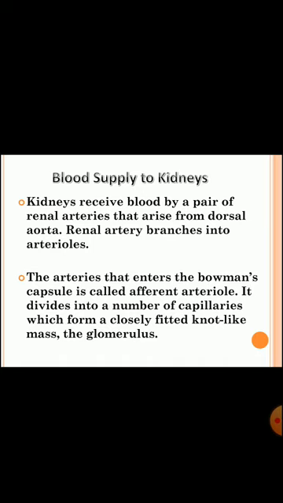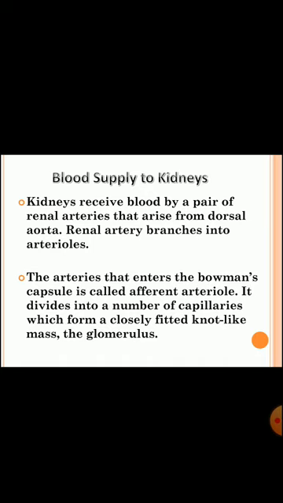The capillaries of the glomerulus at the end rejoin into an efferent arteriole. It is narrower than the afferent renal arteriole. It comes out from the Bowman's capsule and forms the peritubular capillary network around the renal tubule.